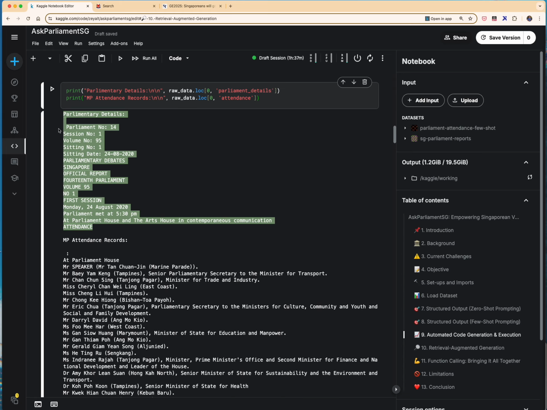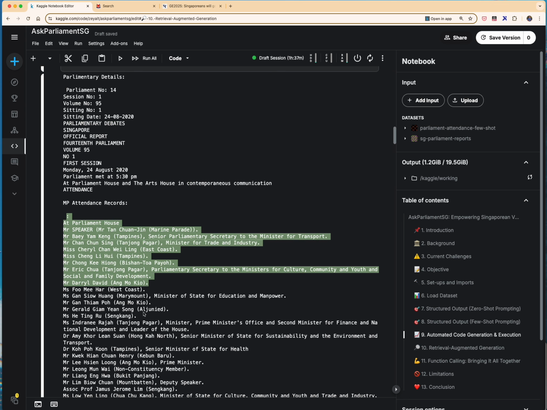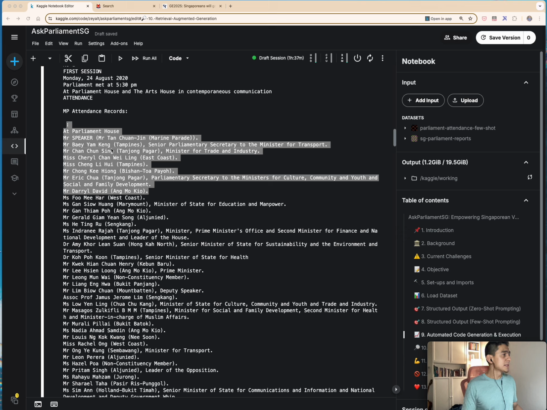This is the Parliament details. So my goal was really to pull out information like Parliament number, sitting date, sitting number, etc. And then on the MP attendance records, we are interested to pull out the names of the MPs, the constituency names, meaning the constituency where they represent, as well as the role of a particular MP.